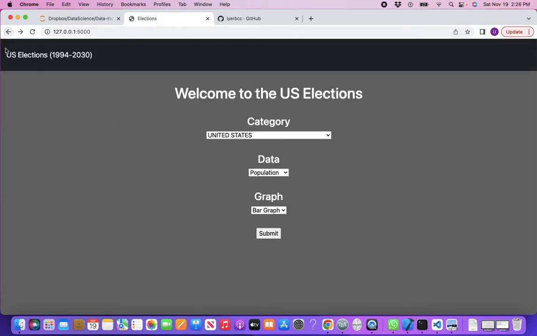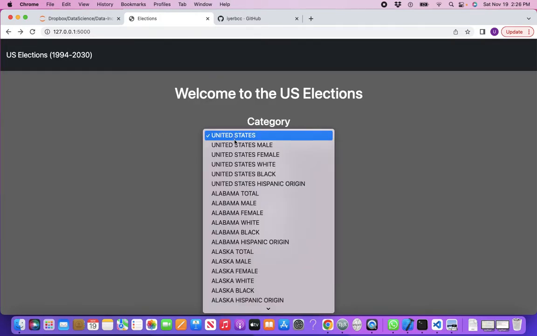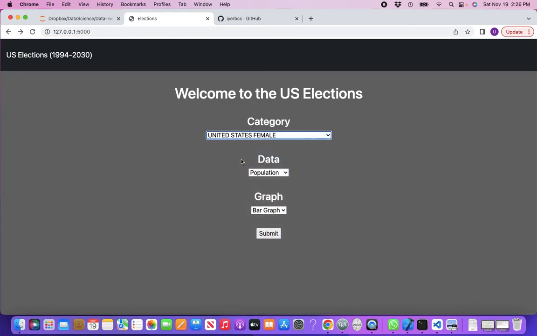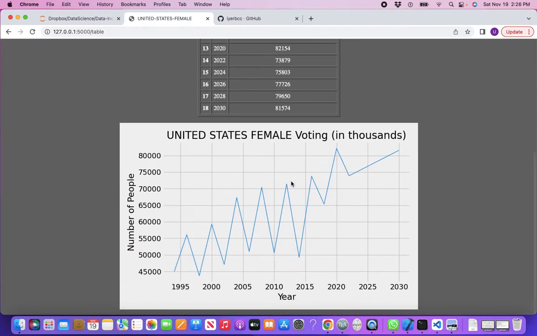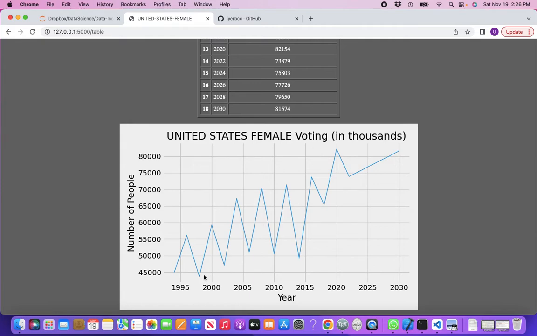Suppose I want to make a different choice, US female. I want to see voting numbers. I want to see a line plot. I have predictions from here. These are the numbers we have. And here is the line plot. The line plot doesn't do very well.